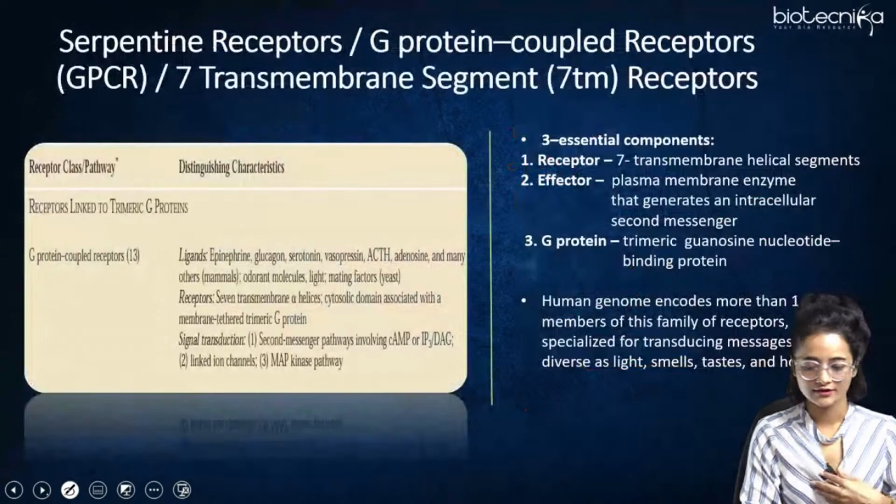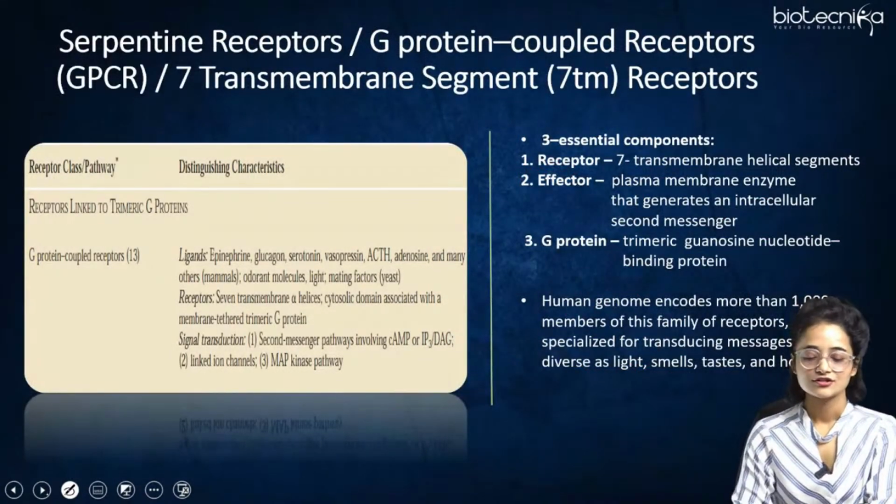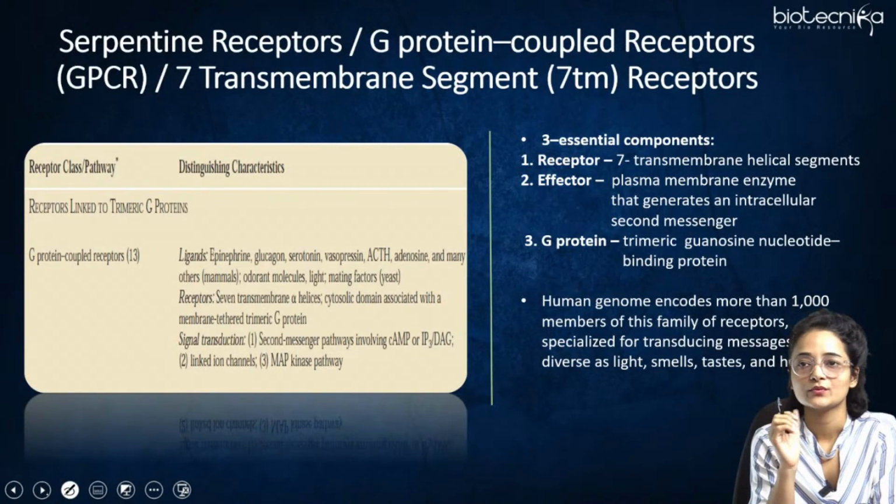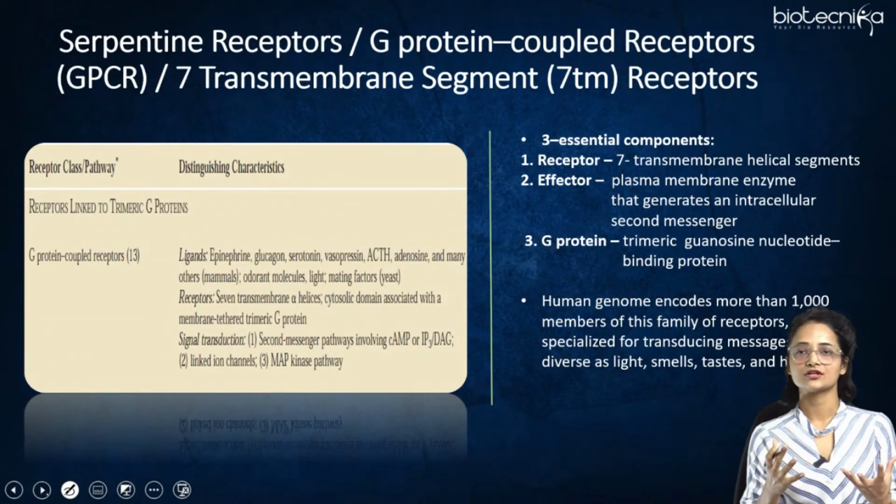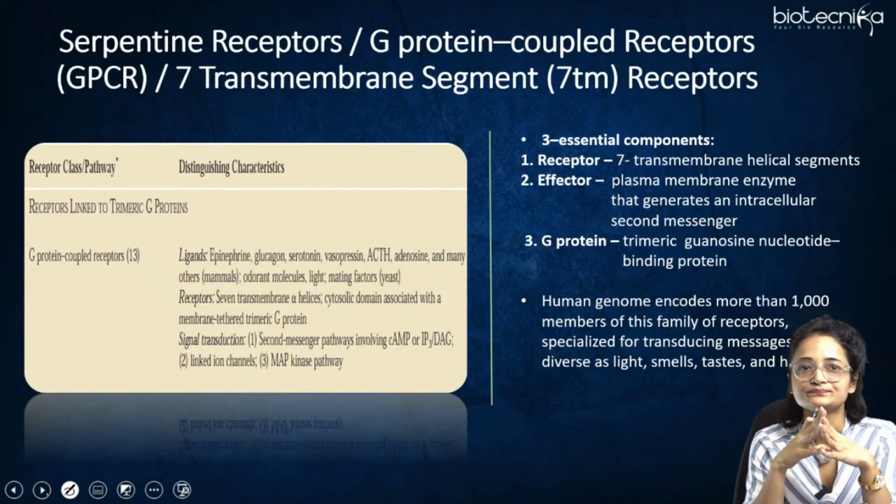Then coming to, yes, so there are multiple names with which GPCR is being called. In exam, you can be given a serpentine receptor or a G protein coupled receptor, GPCR, or 7 transmembrane segment, 7TM receptor. So all these names are given to GPCR, right?